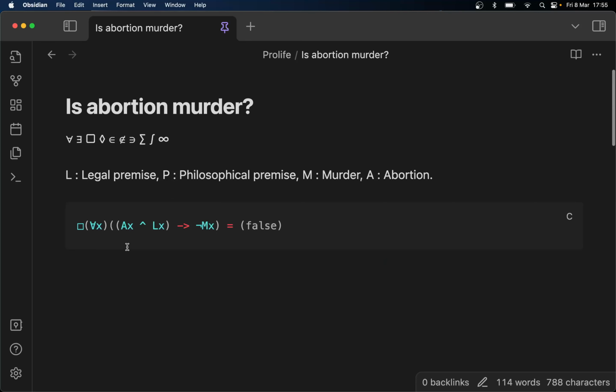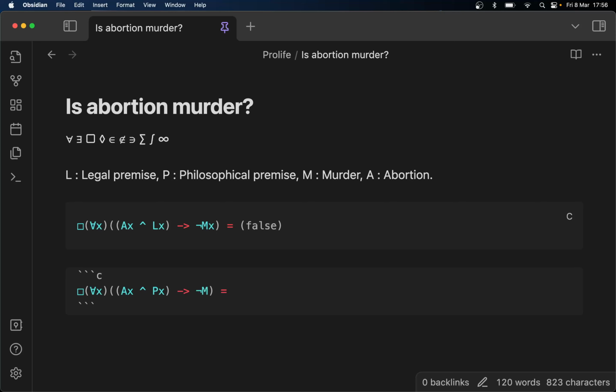Okay, so that's established our philosophical definition. Now we're going to look at this same formula. I'm going to copy and paste up to here, just to make it a bit quicker. Rather than legal premise, we're going to use philosophical premise.